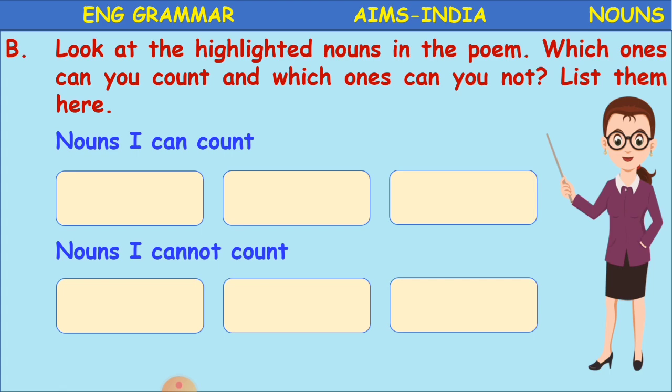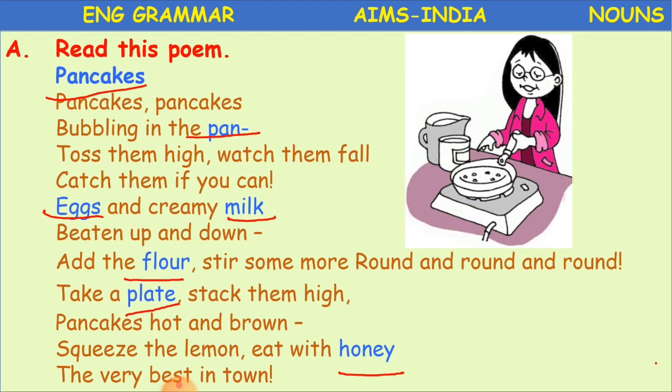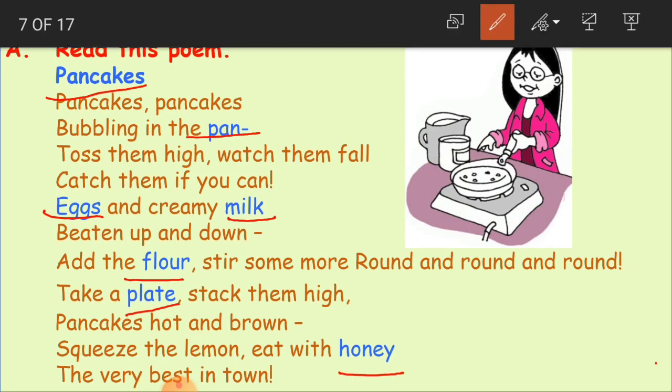Now we'll see what we can count. Can we count pancakes? Yes, because it may be 1, 2, 3, any number of pancakes. So pancakes we can count. I am just marking a C here, because it is countable. Pan, in the sense of this dish, is also countable because there may be more of them.